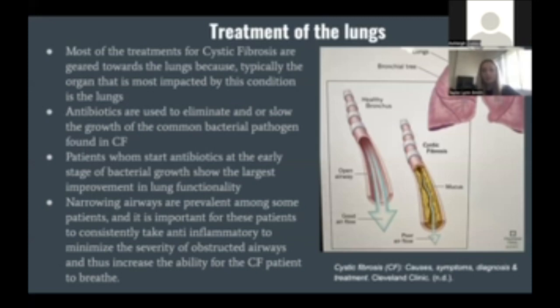So again, these treatments are really just trying to manage the symptoms and make the patient comfortable. It won't totally get rid of the infection or the thickening mucus, but we are just trying to manage the symptoms so that the patient can breathe.